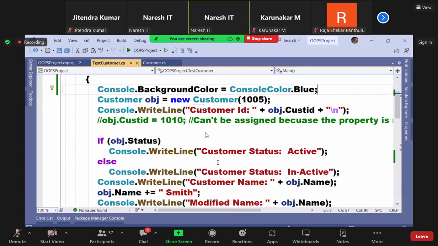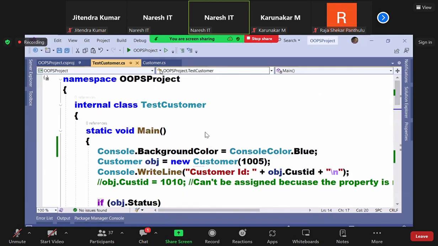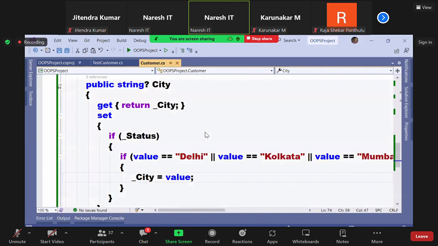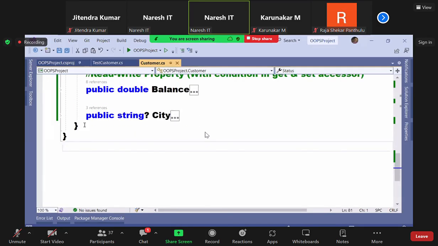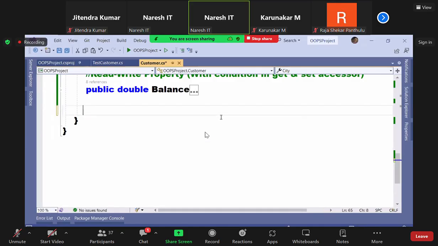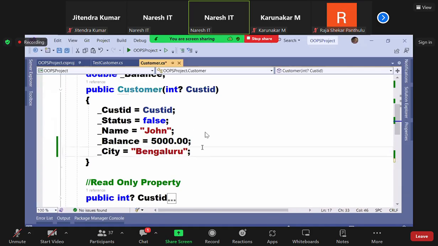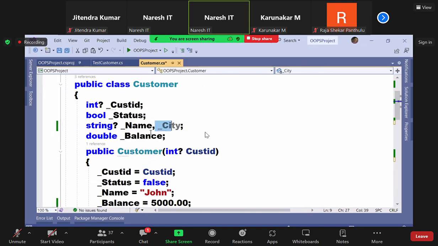Okay, so come on, let's do it. The existing city property is not matching our requirement. Correct? This is not matching our requirement. So let's delete it, wherever we have that. So I don't have the city property at all. Now I want to define it. If you want to define a property, what is the first thing you're doing? You're declaring a field of the appropriate type first.